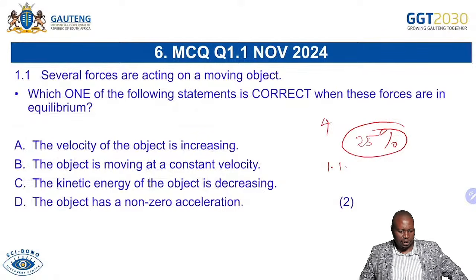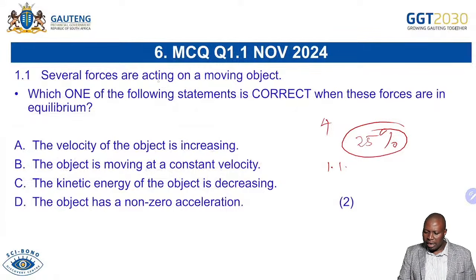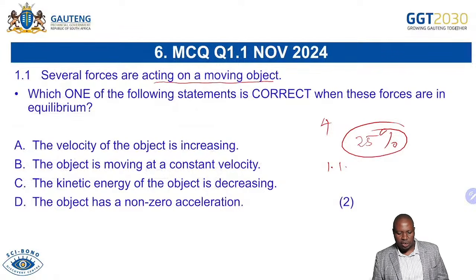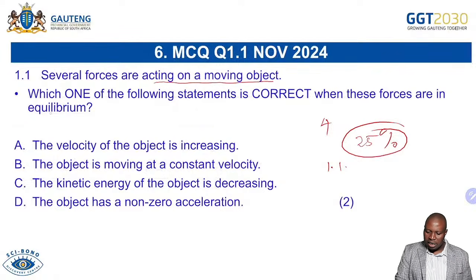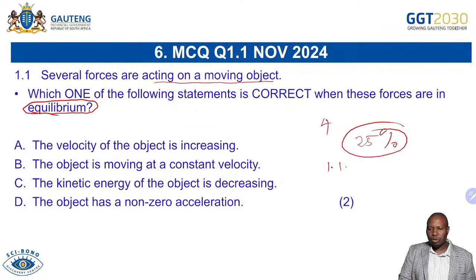I'm emphasizing that. Let's look at this example that we're having here. Several forces are acting on a moving object. Which one of the following statements is correct when these forces are in equilibrium? The keyword there is equilibrium. So it's very much important to see that the task word is which.